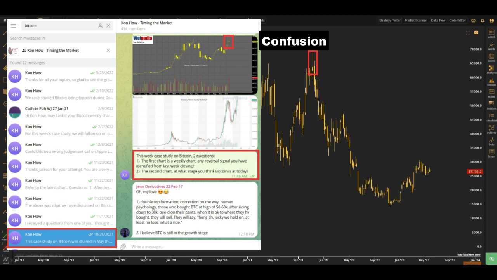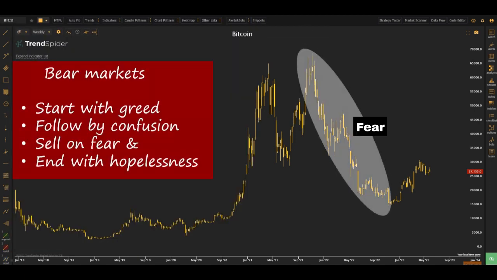I asked the rest of the members whether they saw any reversal signal that they had identified at the close of that week, and at what stage they thought Bitcoin was at during that point, October 2021. So that was our discussion, and being able to recognize the stages does help us to receive some red flag about potential danger.